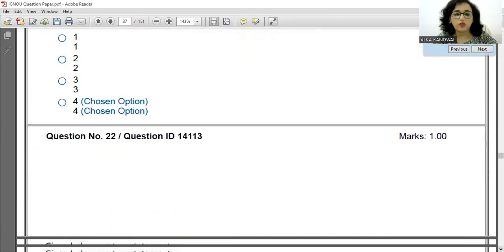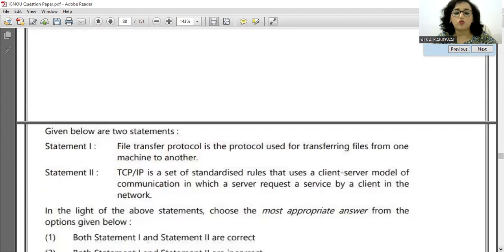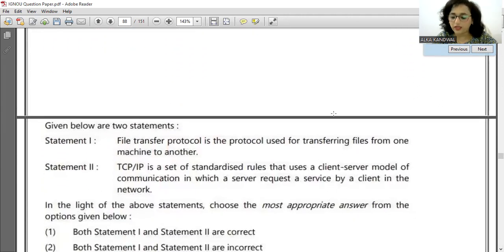Now next 22, let us go. File transfer protocol is the protocol used for transferring the files from one machine to another. That is absolutely correct. And TCP/IP matlab transmission control protocol, internet protocol. It is a standardized rule that uses, no, it does not use a client server model of communication. TCP/IP, it is a communication protocol. It is a two-tier protocol होता है.